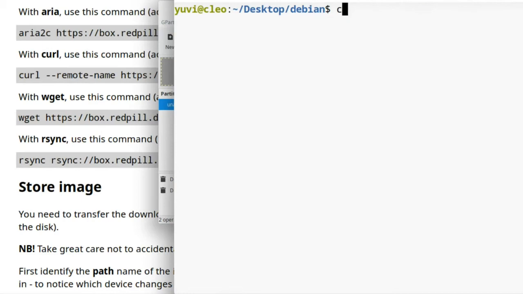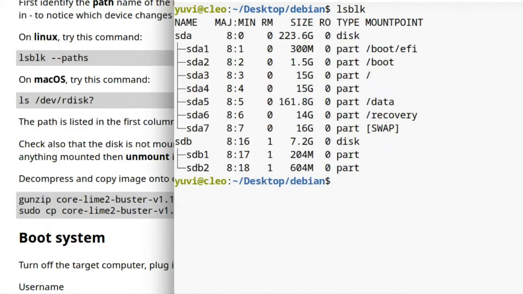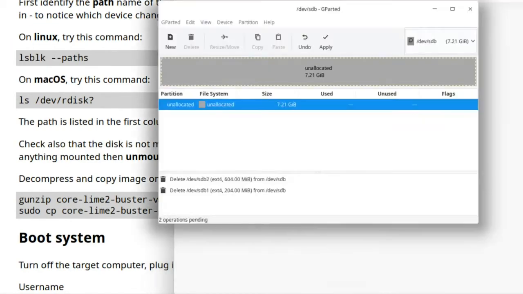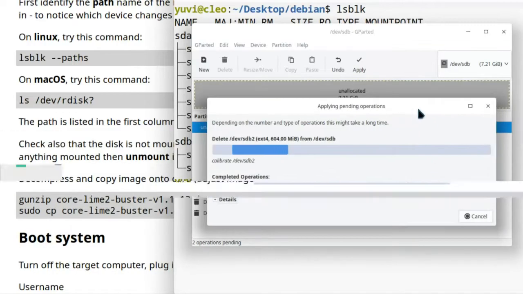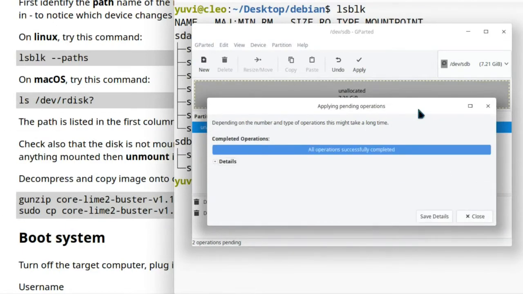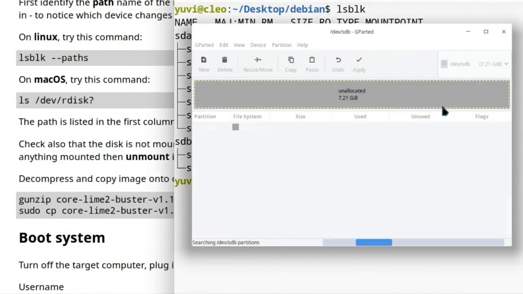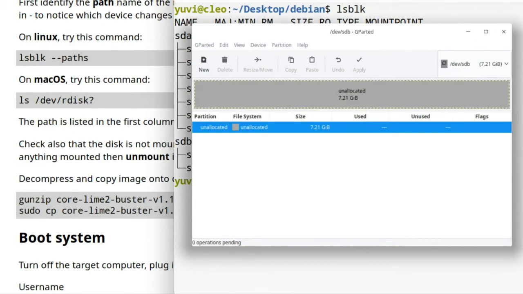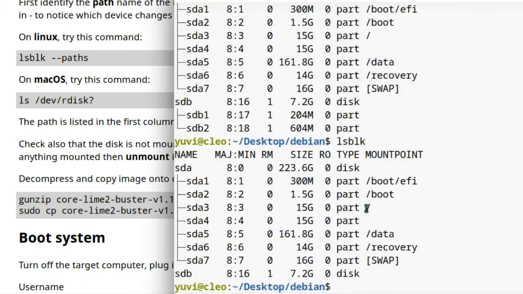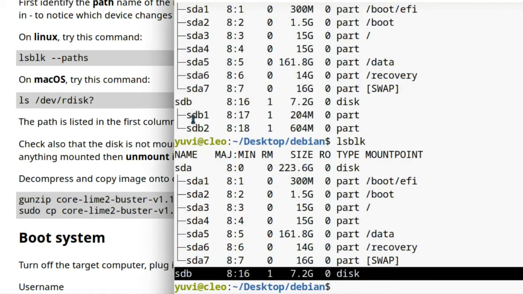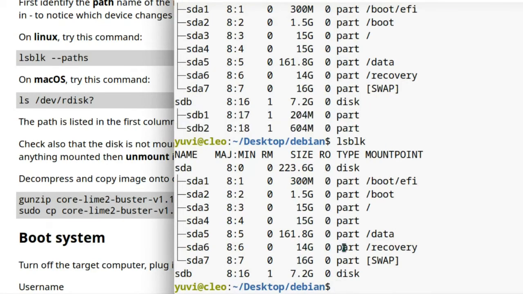Now, lsblk shows you the sdb in this way. So what we do is apply these settings so that it's getting cleared. Done. So this has become an empty partition now. There are no partitions, the drive is free and it is raw. Now I'll try to click it again. So you see the sdb as empty. No sdb1 and no sdb2. We have only sdb and it's a raw partition.